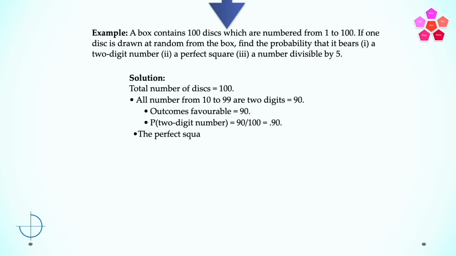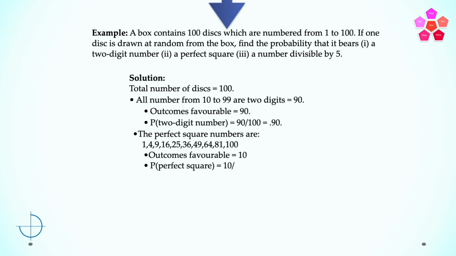The perfect square numbers are 1, 4, 9, 16, 25, 36, 49, 64, 81, and 100. So the outcomes that are favorable is equal to 10. So the probability that we are drawing a disk which is a perfect square is equal to 10 by 100, which is equal to 0.1.